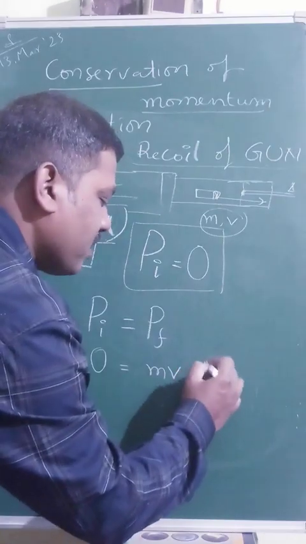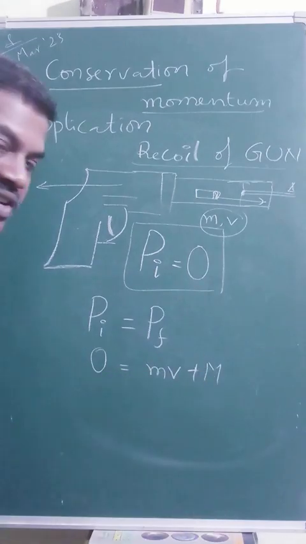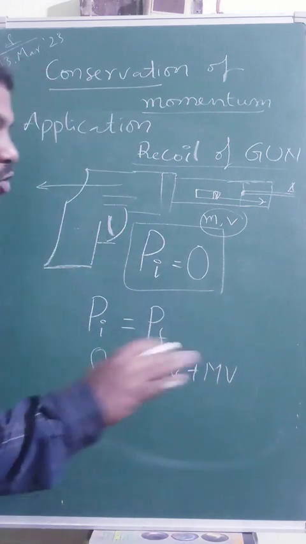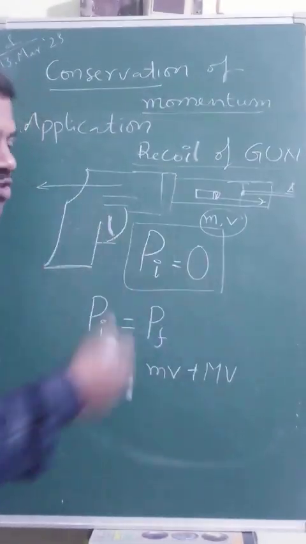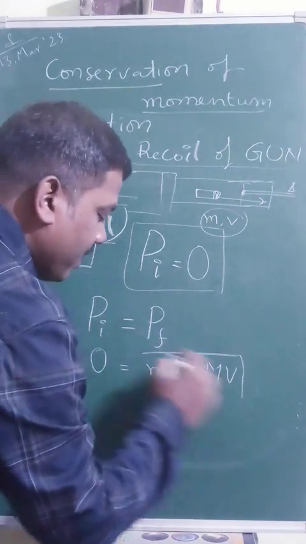The mass of the gun is considerably more than the bullet, so we take it as capital M, and its velocity as capital V. Don't consider that capital V is bigger than the smaller v; it is not necessarily so. This is the final momentum of the entire system.